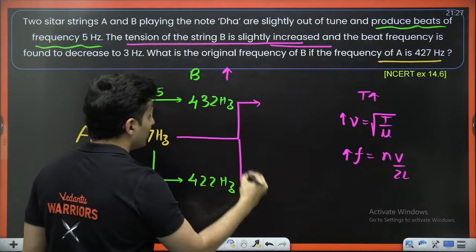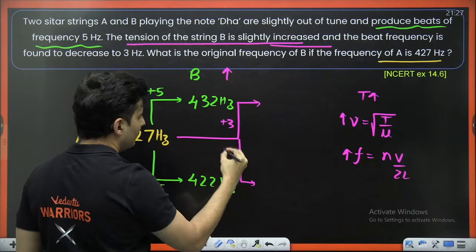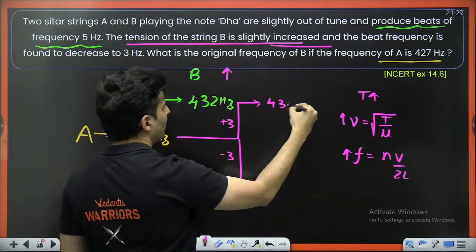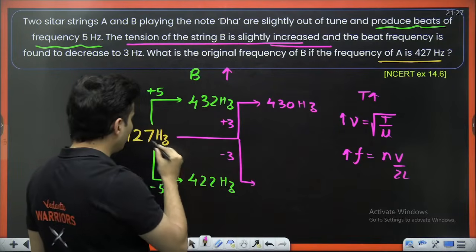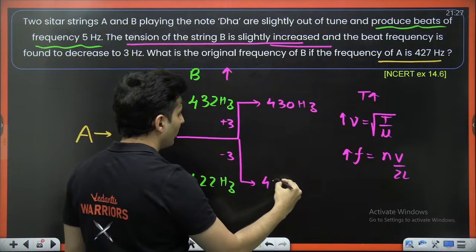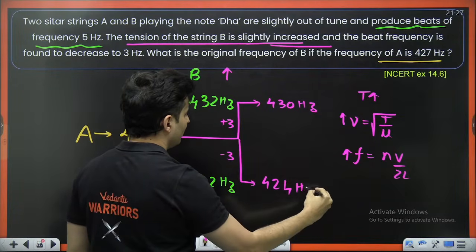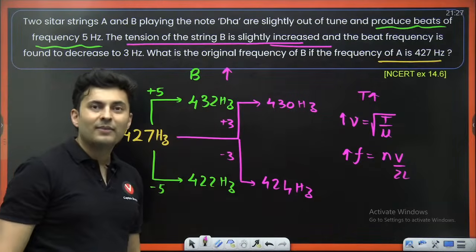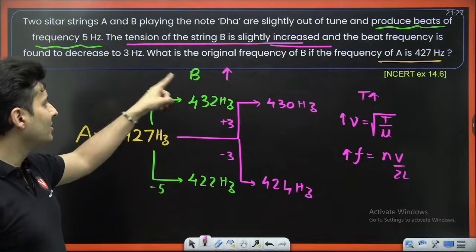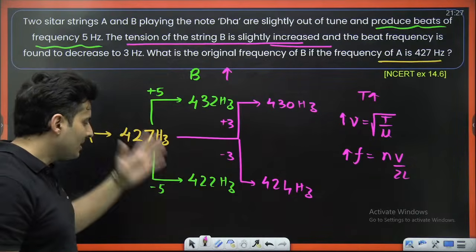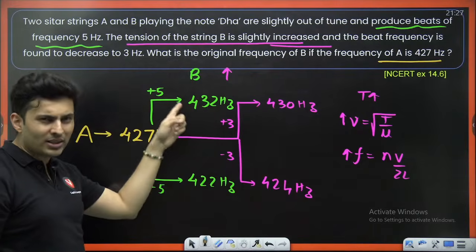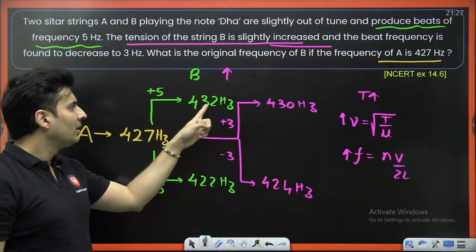That means there are two options possible, plus 3 and minus 3. 427 plus 3 is 430 Hz, and 427 minus 3 is 424 Hz. Tell me now, which one will be the actual frequency of B before? Just imagine if the older frequency of B was 432 Hz.